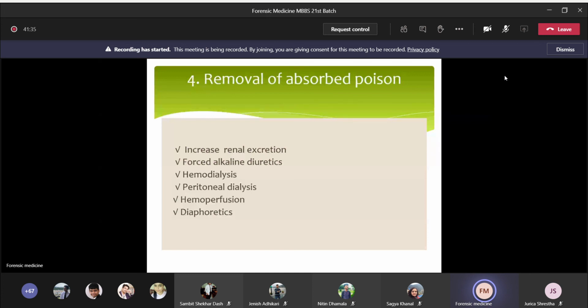Everybody knows what is hemodialysis, right? And the next one is peritoneal dialysis. So peritoneum is taken here as a medium. Okay. And the next one is hemoperfusion. So hemoperfusion is a procedure where a large volume of blood is sent through the absorbent solvent, and that absorbent solvent will absorb or filter the toxic substance. And diaphoretic means increased sweating. So this is how absorbed poisons are removed.